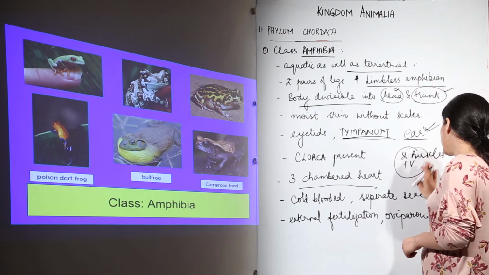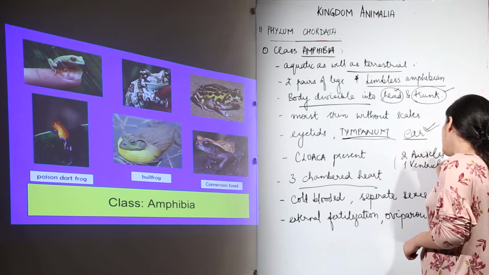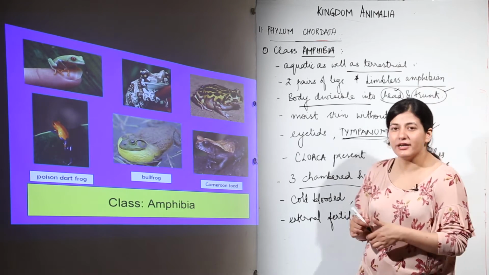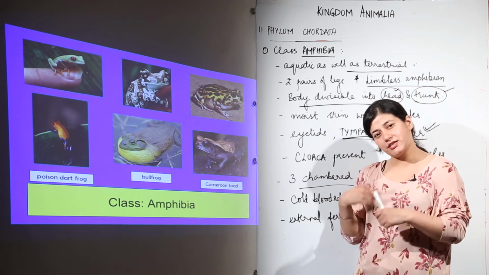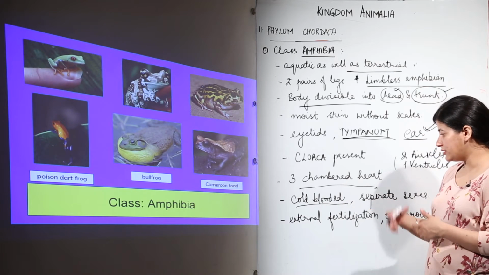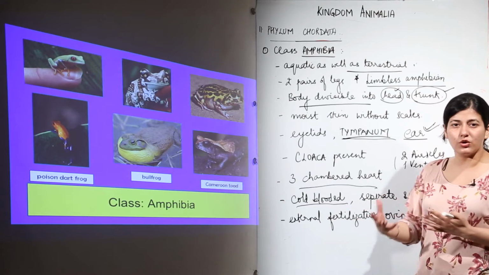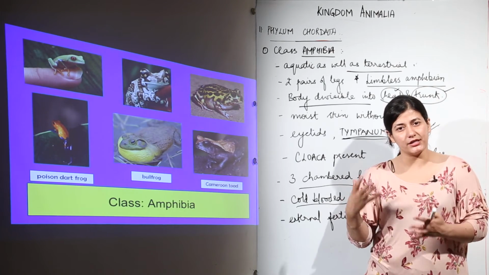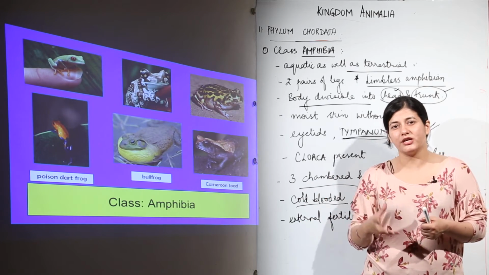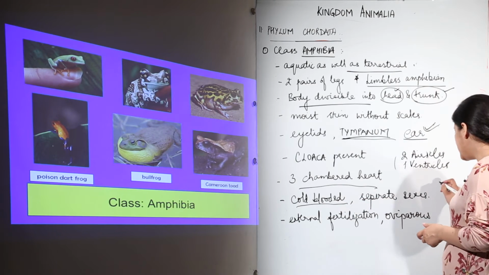Two auricles and one ventricle, which means there is sort of separation, but yet the deoxygenated blood and oxygenated blood are going to get mixed in the same ventricle. Then we have these organisms are cold blooded. We haven't seen any of the warm blooded organisms till now. What is a cold blooded organism? That they cannot regulate their internal temperature. They are going to depend on the external temperature for whatever heat is required inside their body. So, they are cold blooded, and the other term for this is poikilotherms.